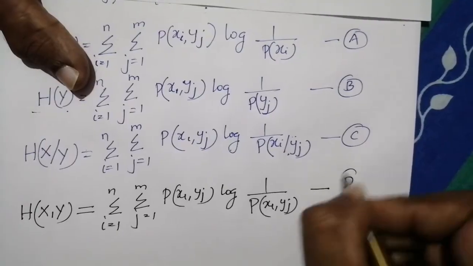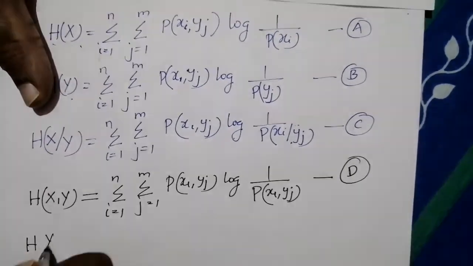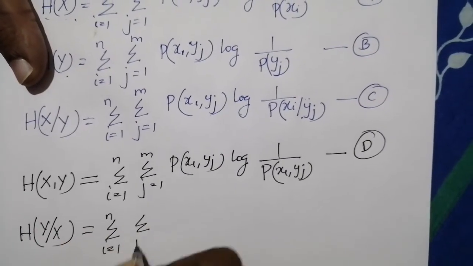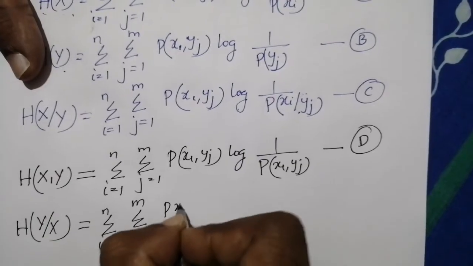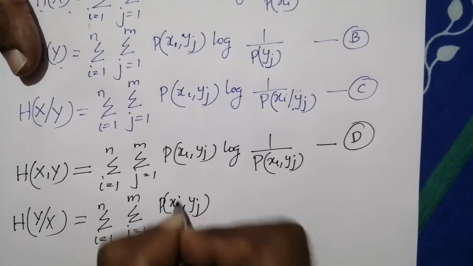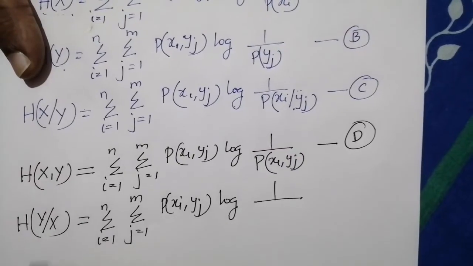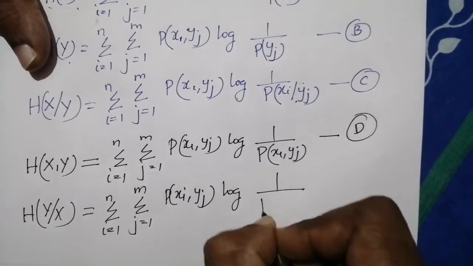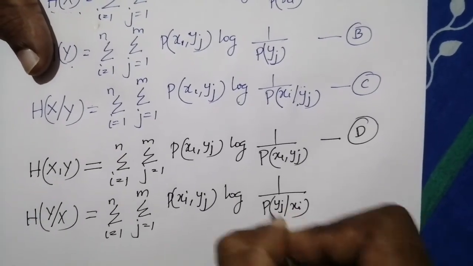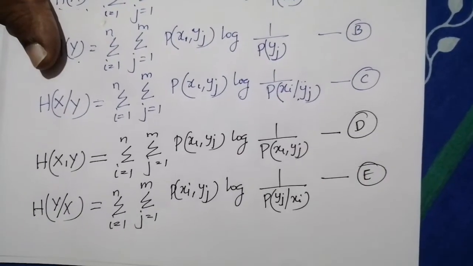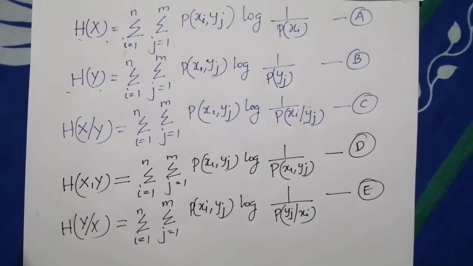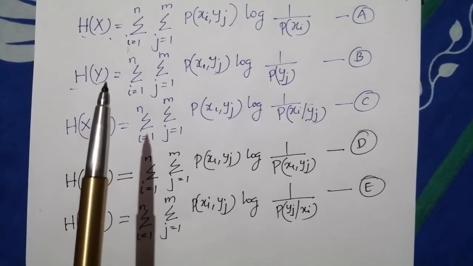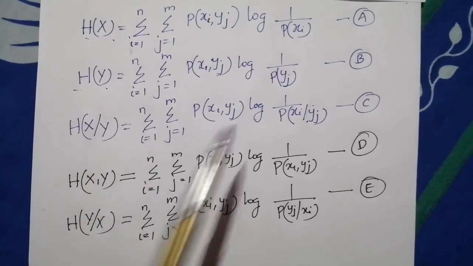So this is equation number D. Similarly, you can write H(Y|X) as the double summation of P(xi, yj) log 1 by P(yj|xi), where the probability of interest is P(yj|xi). Generally, we can say that the entropy you want is simply the double summation of the joint probability multiplied by the logarithm of the reciprocal of the probability of interest.